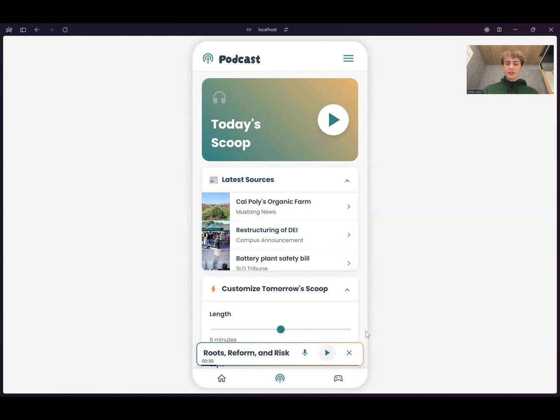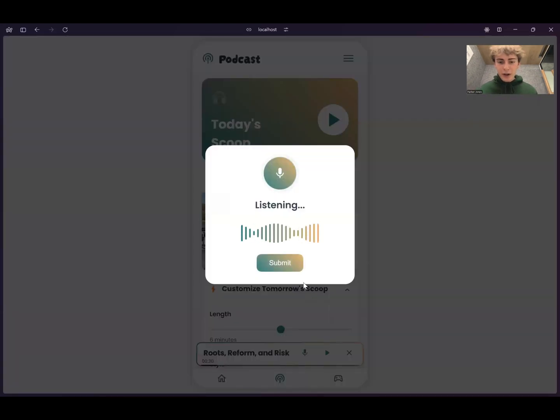So let's say she was really interested in that, but there's quite a bit of farms on campus and different fields, and she's not super familiar, so she wants to know where is this thing? So let's just cut in to the podcast host and ask him, where is the organic farm?